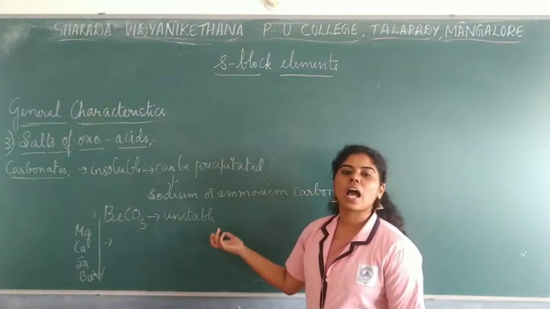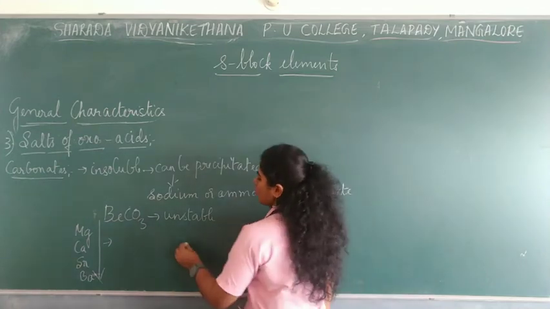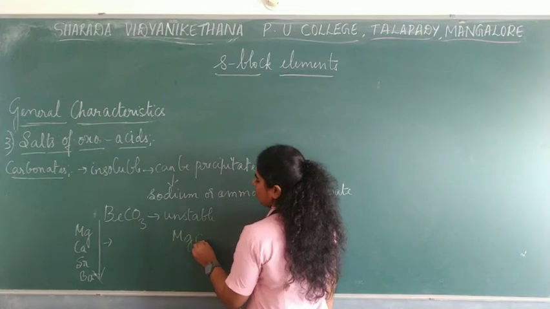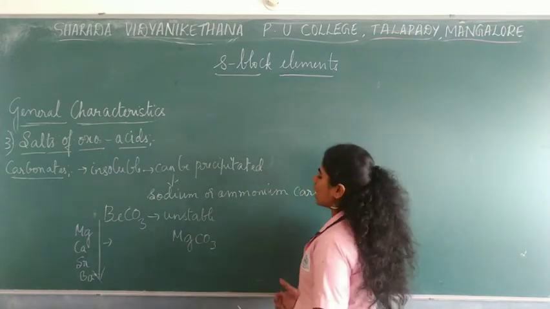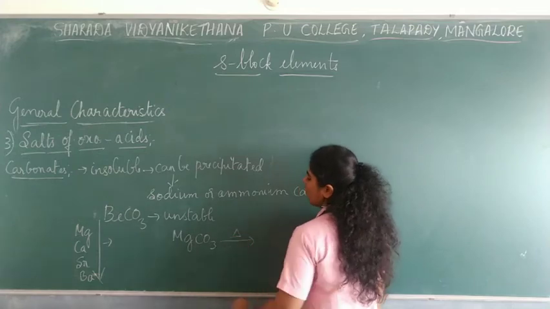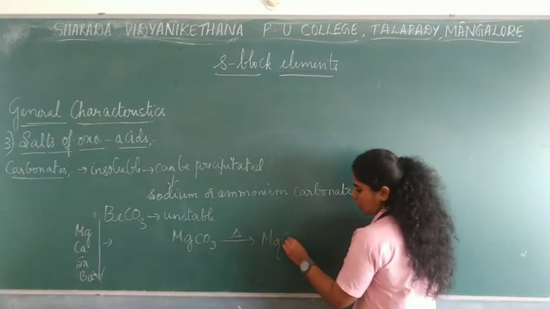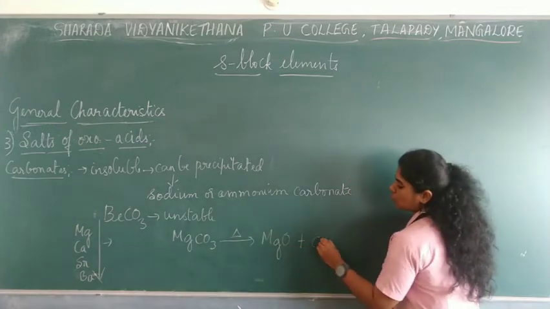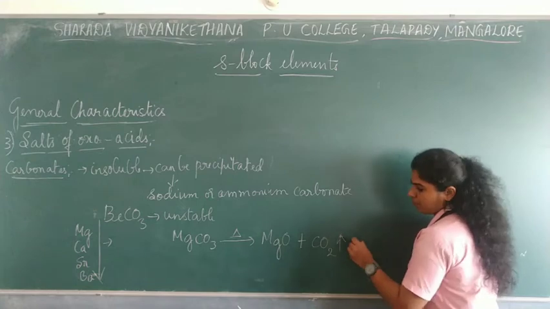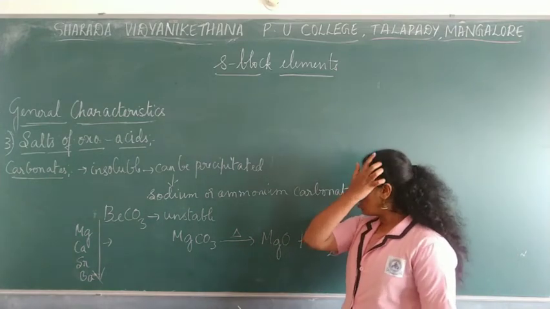And whenever these carbonates undergo thermal decomposition, suppose you take the example of magnesium carbonate, it would give you magnesium oxide, that is an alkaline earth metal oxide, with the liberation of carbon dioxide gas. So this is how they undergo thermal decomposition.